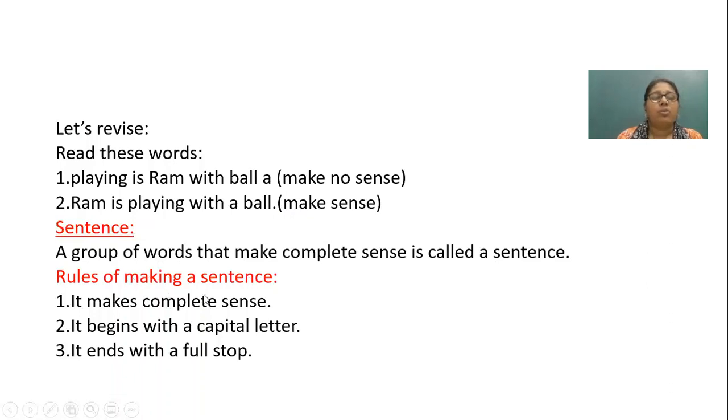Now, what are the rules of making a sentence? First, it makes complete sense. Second, it begins with a capital letter. And third, it ends with a full stop.